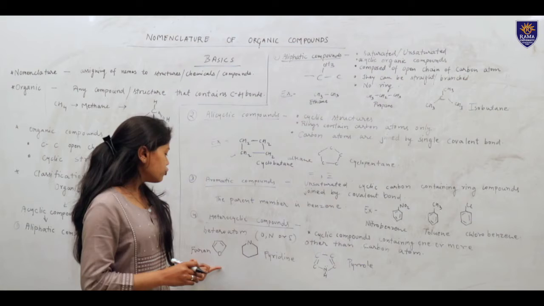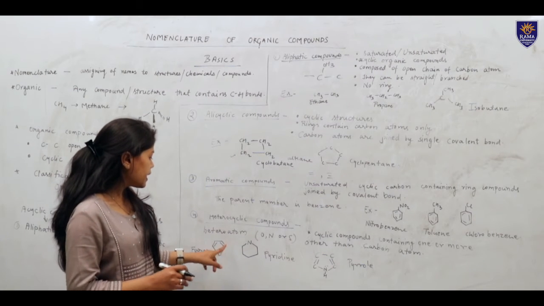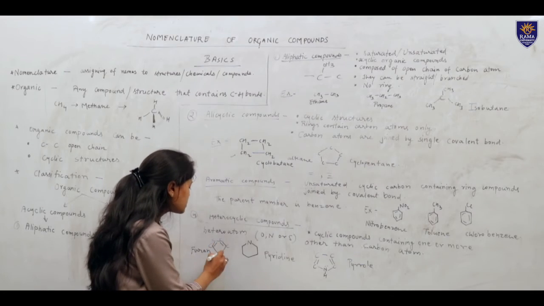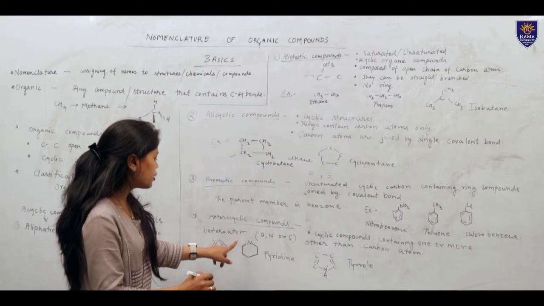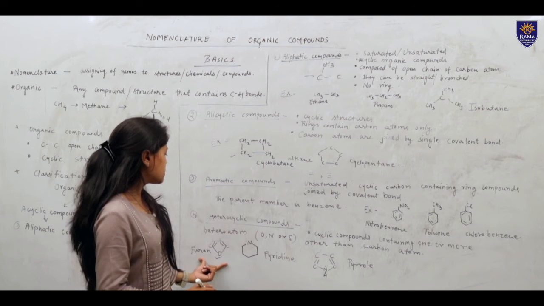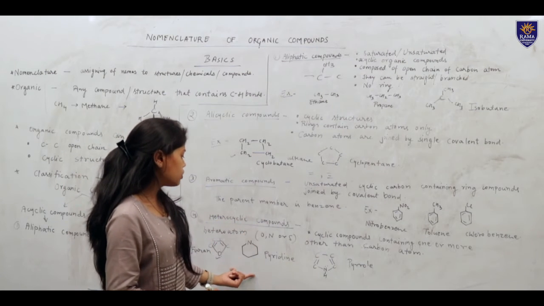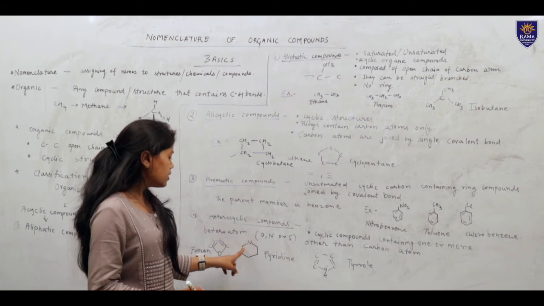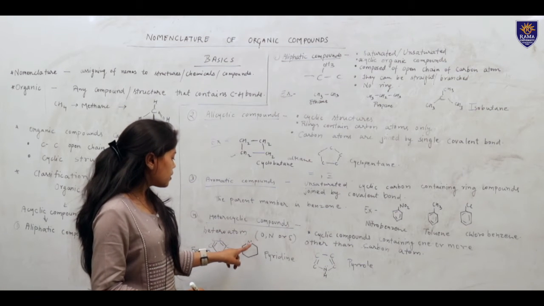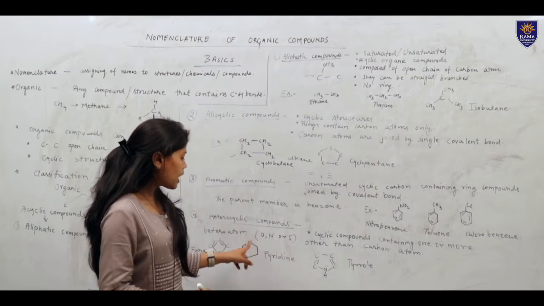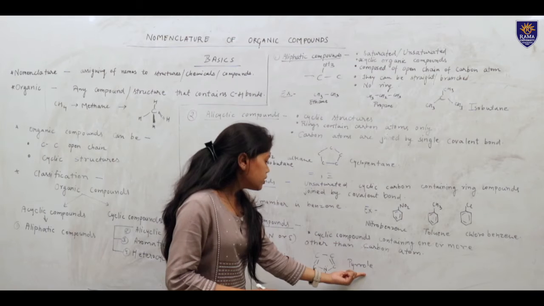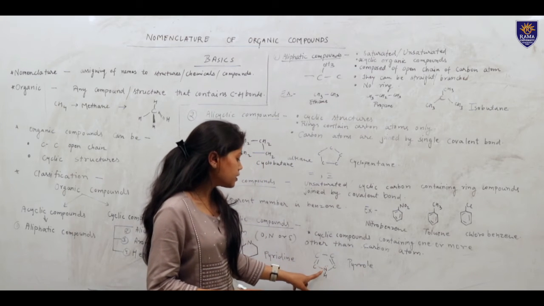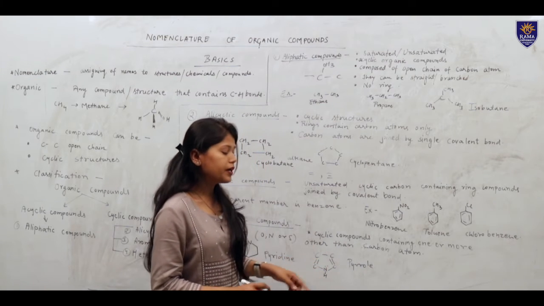For example, furan contains carbons as well as oxygen. So oxygen is the heteroatom here, and that's why this is a heterocyclic compound. Second example, pyridine. Pyridine contains nitrogen as well as carbons. Pyrrole, third example, where nitrogen is present with carbon atoms.